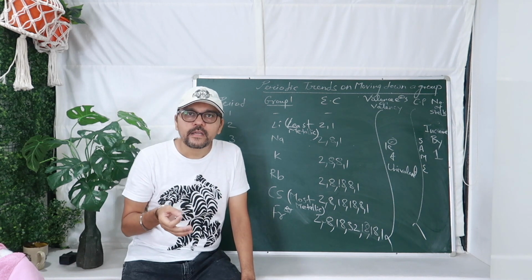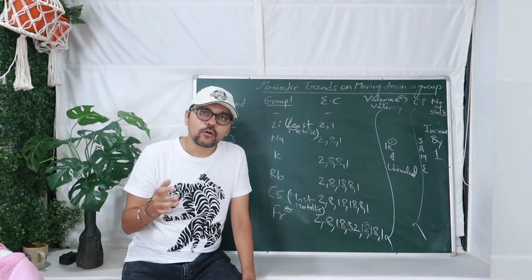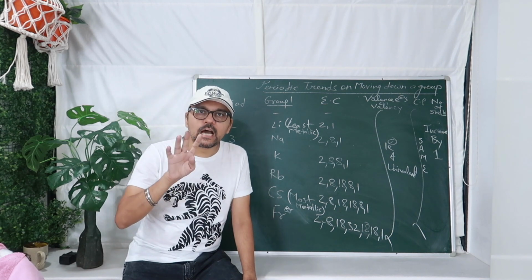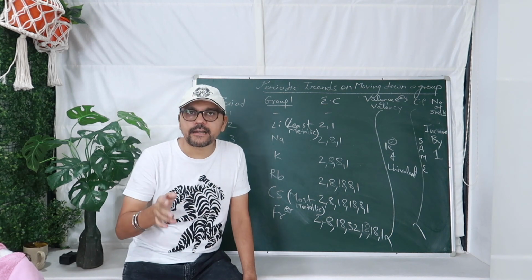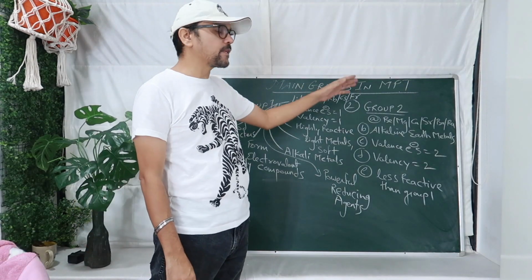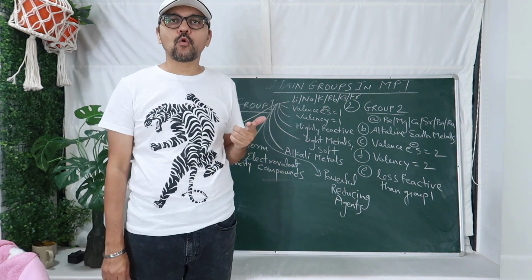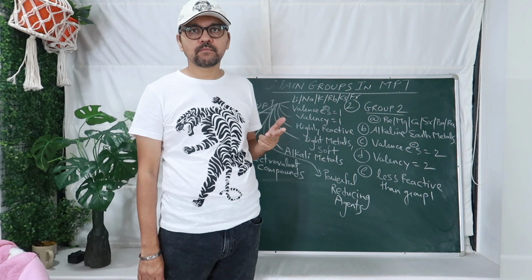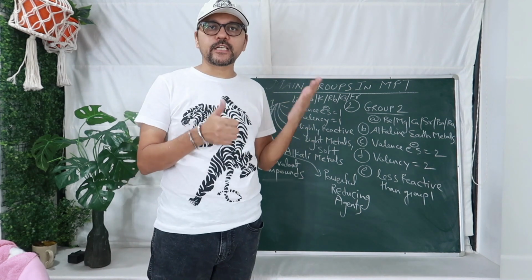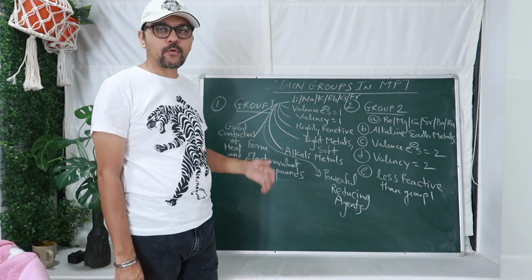Now let's go to each group. What is group 1 and what are its important properties? Group 2, group 17, group 18, these four are main, and transition metals and inner transition metals also I am going to tell you. Now let's talk about main groups in the modern periodic table. So we are going to talk about group 1, group 2, group 3 to 12, then post transition metals, group 17 and group 18. So I am dividing into 6 parts. To each we are going to talk parallel to each other.